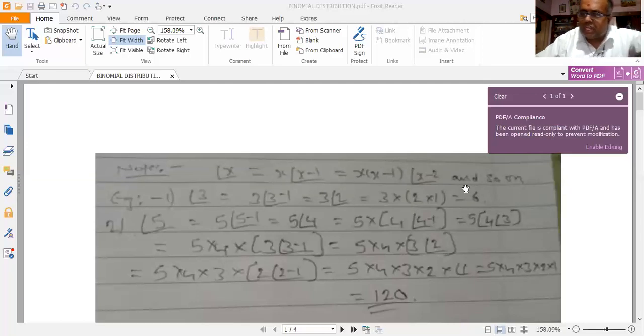Until where can I continue this formula? I can continue this formula until I get factorial 1 equal to 1 on the right hand side. Typical example I have considered: factorial 3. Now x is equal to 3, so apply this formula recursively. Factorial 3 can be written as 3 into factorial of 3 minus 1, or 3 into factorial 2.